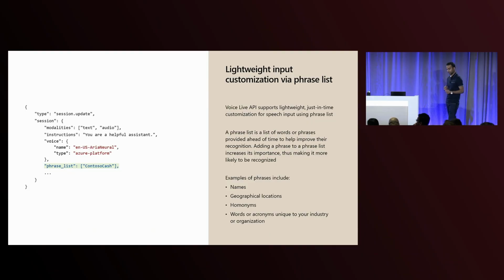And on PhraseList, this is the input customization side. Let's say you are Contoso Inc., our favorite company, and you have a rewards program called Contoso Cash. And it's super critical that when people reach out to your voice agent to handle requests, you recognize it with high accuracy so you can answer their questions. And it's also critical for this to be well represented in your transcripts. So if you do any post analytics, you can also make sure that everything is taken care of. So the experience here is also very simple. It's one parameter. It's an array of strings. You simply provide which phrases are important to you and you want to boost your accuracy for, and we will take care of the rest and ensure that happens for you.